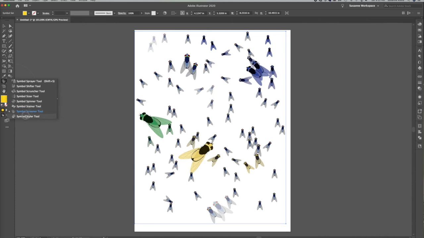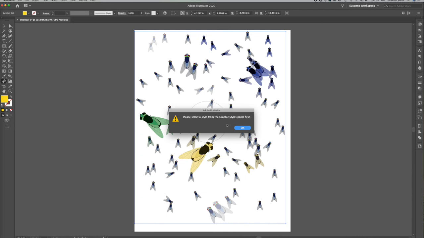And there's one more tool here, the symbol styler tool, but if you click on it, you'll see you need to have a graphic style set first in the panel. And we're not going to go that far with this project today. But have fun and make your massive flies.